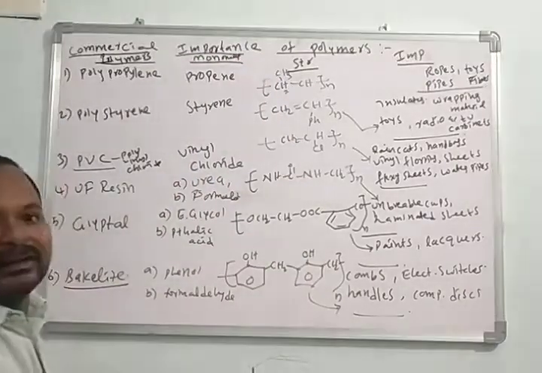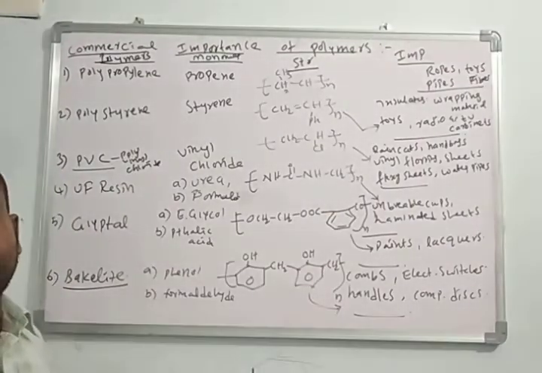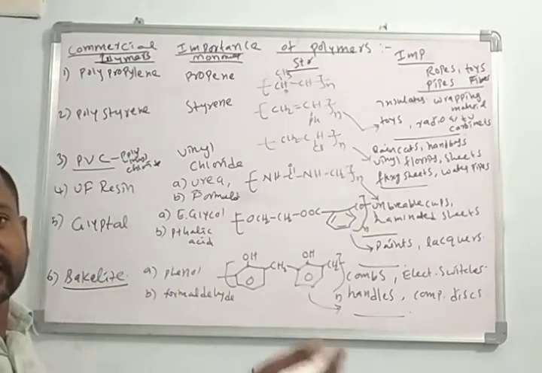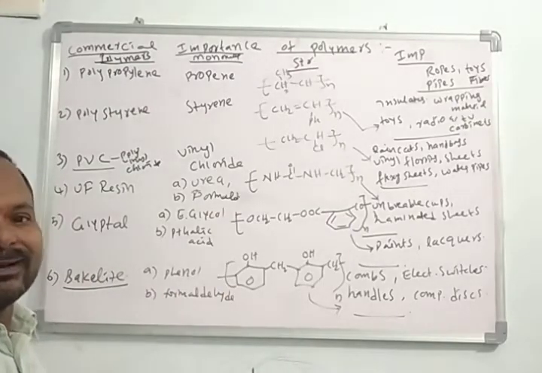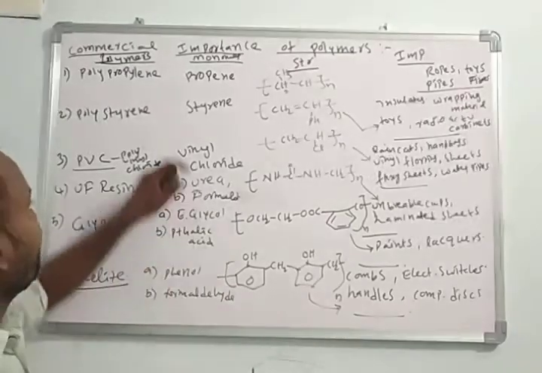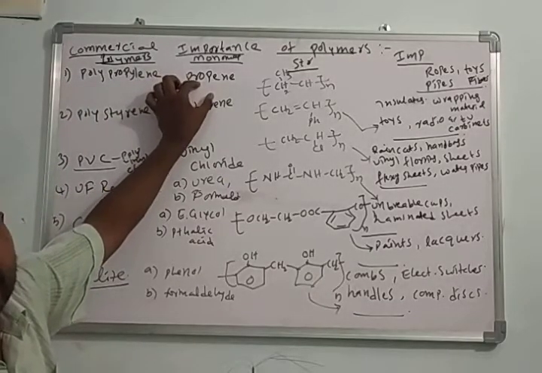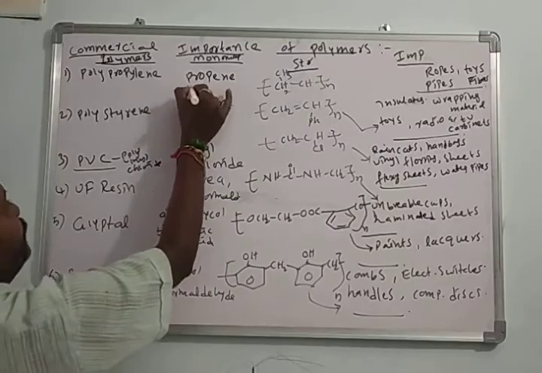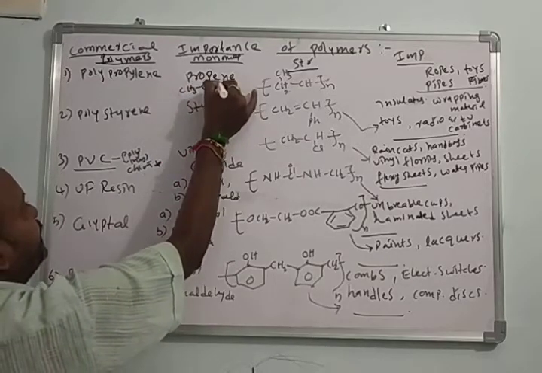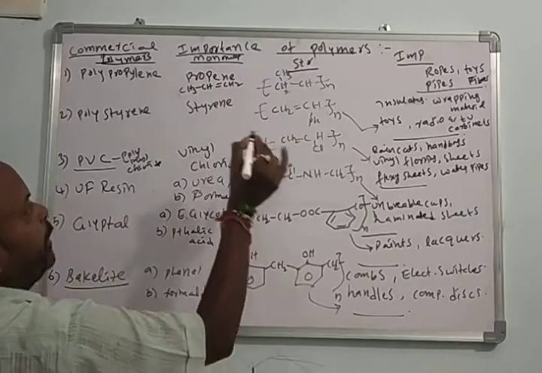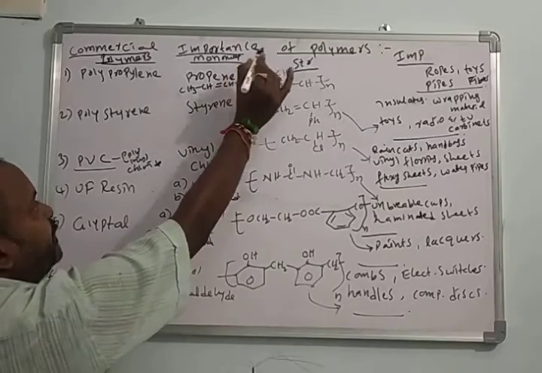Here, which monomer is present in each? Polyethylene: ethylene is the monomer. Polyvinyl chloride: vinyl chloride is the monomer. Polyacrylonitrile: acrylonitrile is the monomer. Polystyrene: styrene is the monomer. Polypropylene contains the propene monomer. The structure of propene is CH2=CH-CH3. This is the monomer.